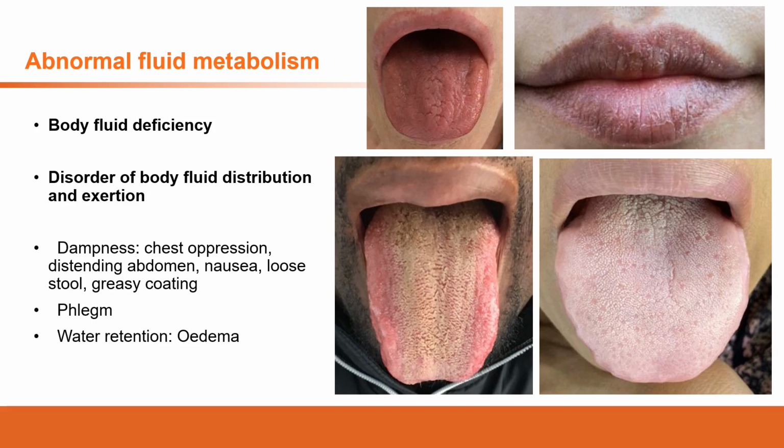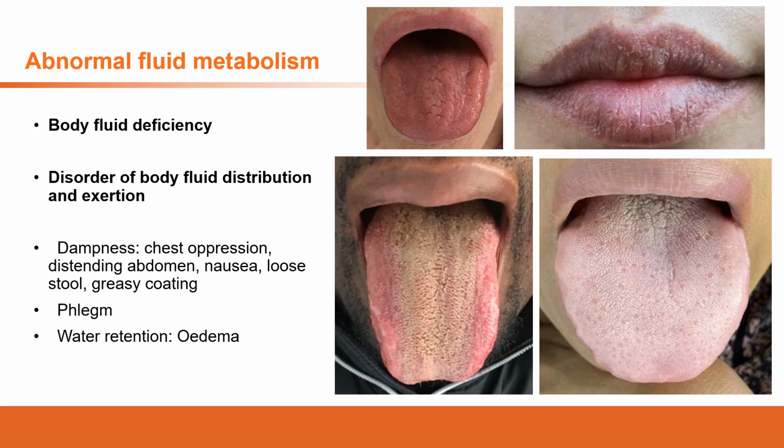The patient may feel headache or heaviness in the head, a distending feeling in the abdomen, or poor appetite. If the water retention blocks the meridians in the legs, we can see edema in the legs directly.